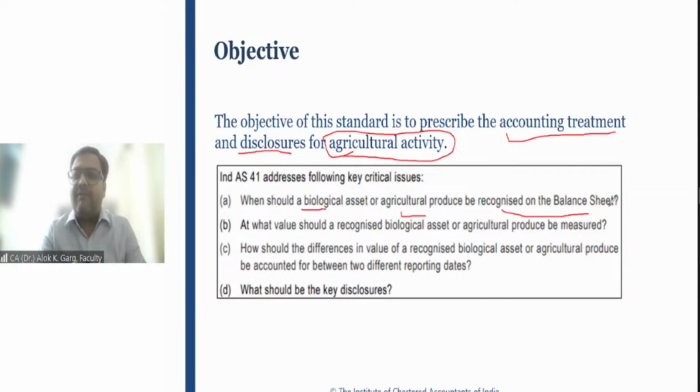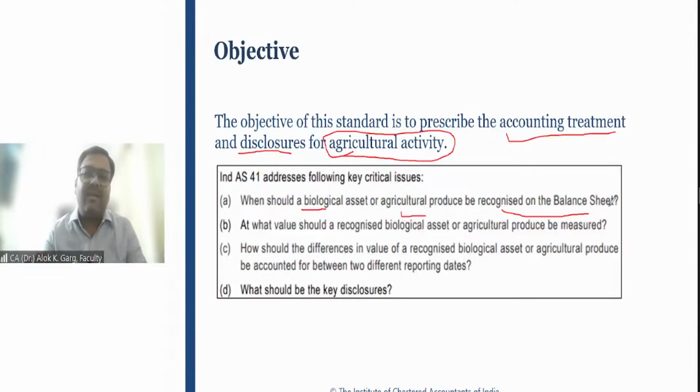Correct. If rubber tree is a plant, it is a tree, it is a biological asset, then what is the agriculture produce from this rubber tree? Latex, that gum, right? That latex which is used for the manufacturing of rubber, right?